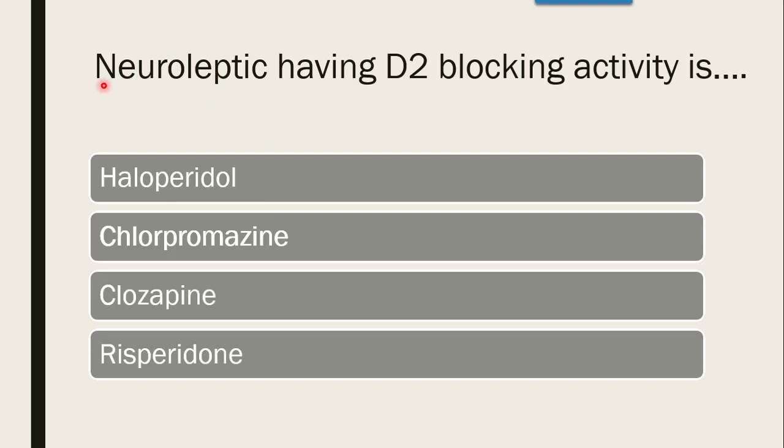Next question, neuroleptic having D2 blocking activity, whether it is haloperidol, chlorpromazine, clozapine, or risperidone. The correct answer is chlorpromazine, which has dopamine blocking activity, at the dopamine 2 receptor.